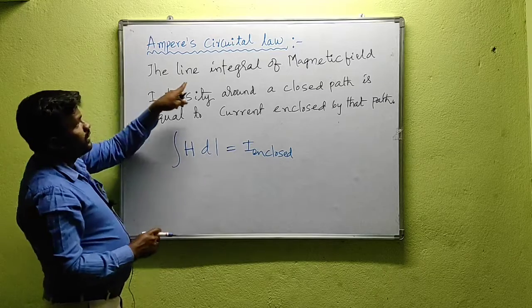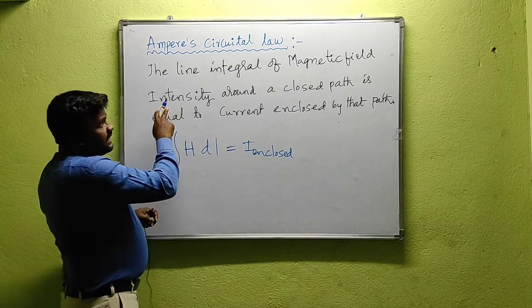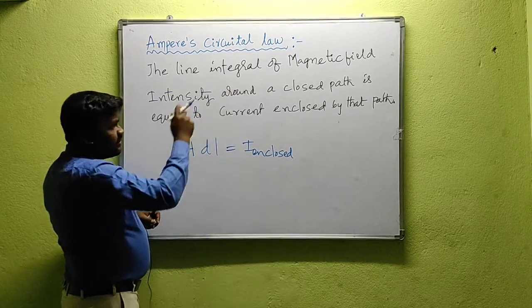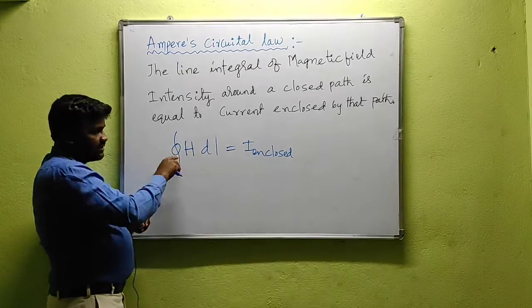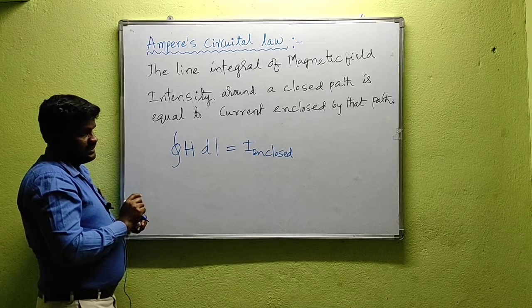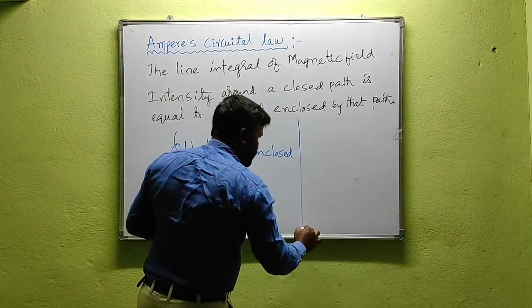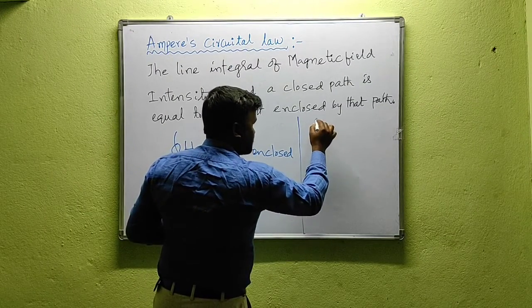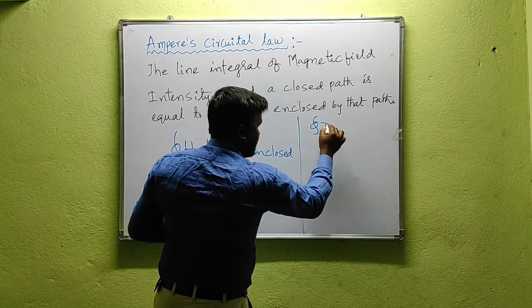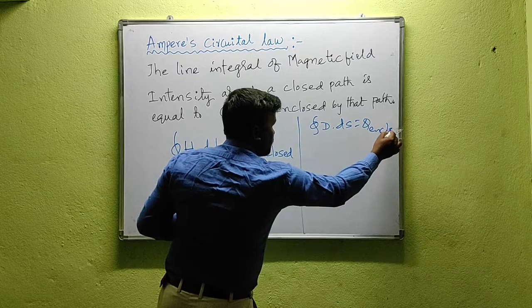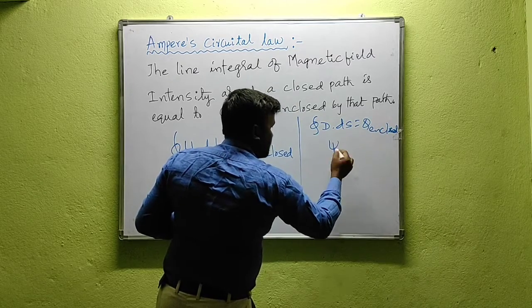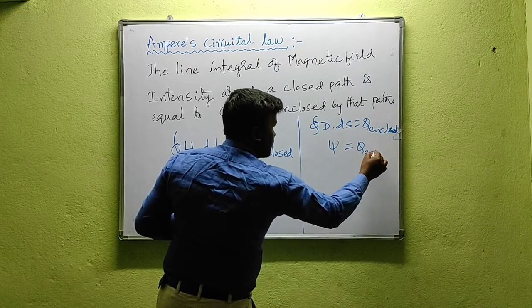But here we need to remember one thing. The line integral of magnetic field intensity around a closed path means we need to take a closed path, or a closed line integral like this. This law is symmetrical to Gauss law. Gauss law states that the integral of D dot ds is equal to Q enclosed, that is psi equal to Q enclosed.